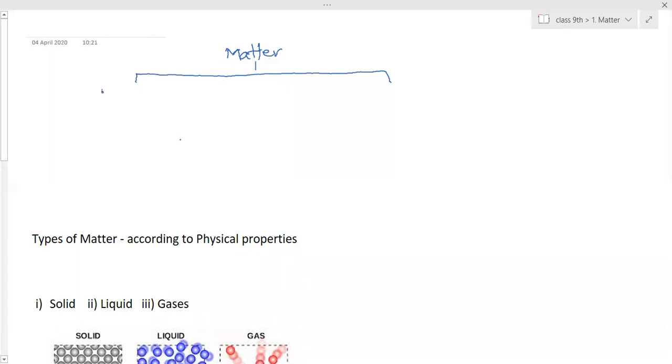First, according to physical properties, and the second according to chemical properties.